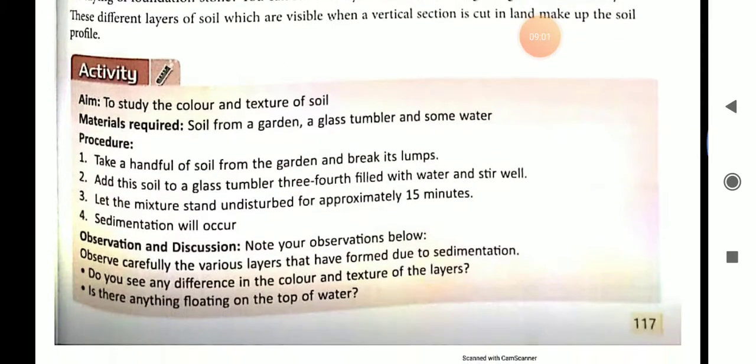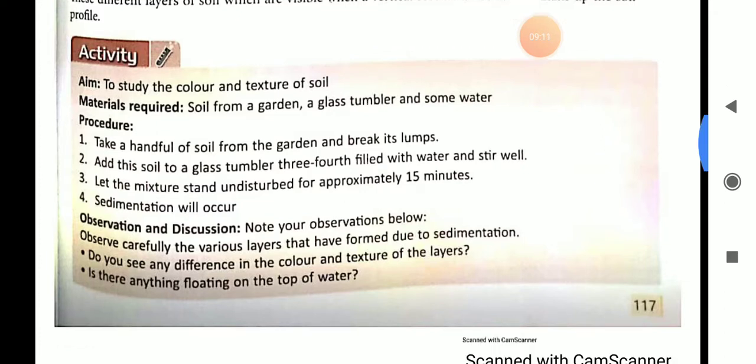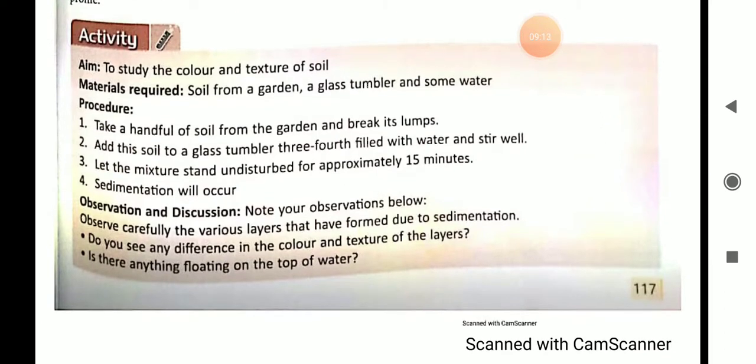So to study the color and texture of soil, one activity is here: take soil from a garden, a glass tumbler and some water. Procedure: take a handful of soil from the garden and break its lumps. Add this soil to a glass tumbler three-fourths filled with water and stir well.